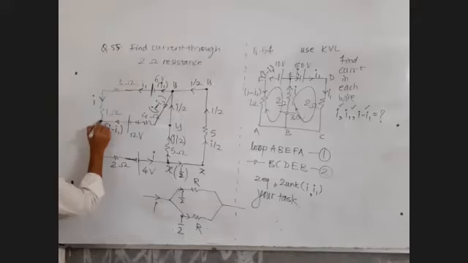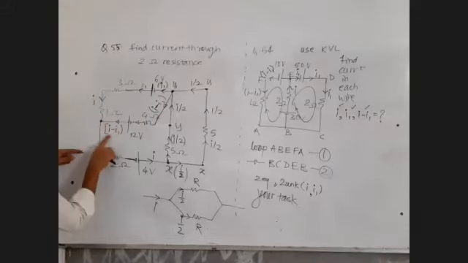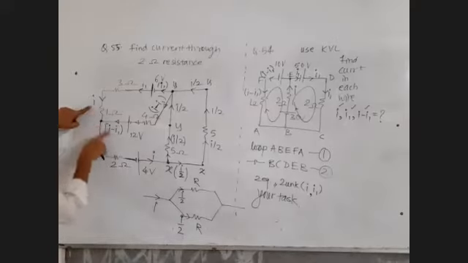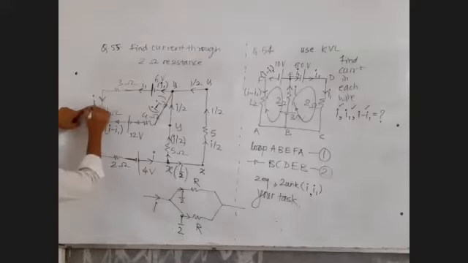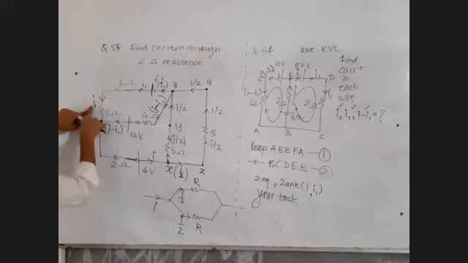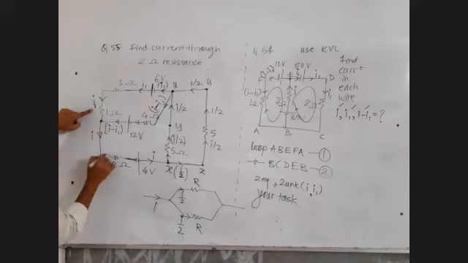Now at this point, what are the incoming currents? I minus I1 and I1 will combine. I think I made a mistake, here there should be I1. This is I1, this is I1. This I1 and I minus I1 will combine. I1 minus I1 will get cancelled and the remaining current is just I.